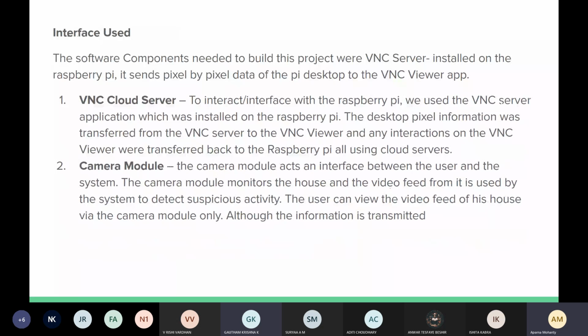So the VNC cloud server acts as the interface with the Raspberry Pi, and it takes the information from the OpenCV and the Python, and then it gives it out to the VNC viewer where the owner can view. The camera module takes the input from the surroundings and feeds it to the software on which we can do further computations. The next part will be continued by Surya.